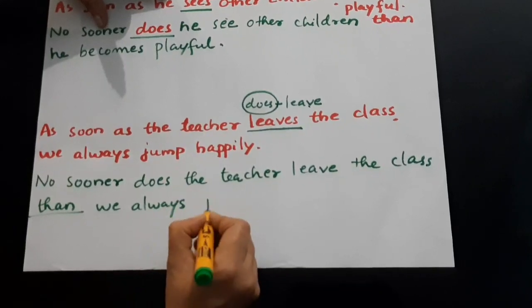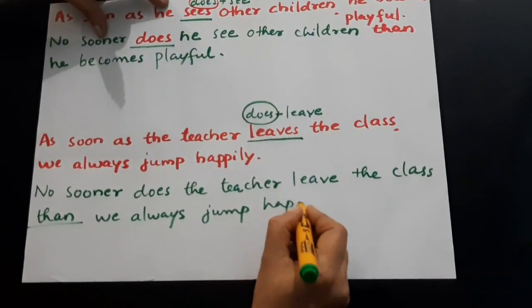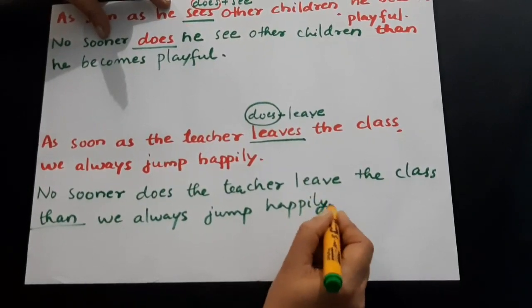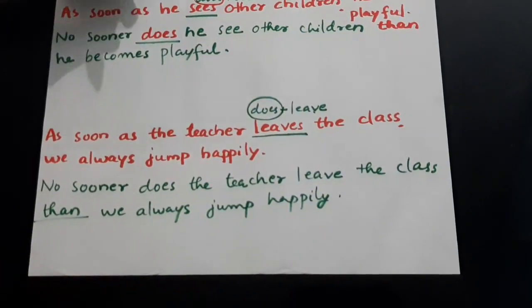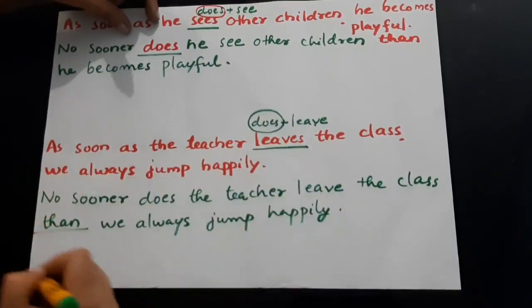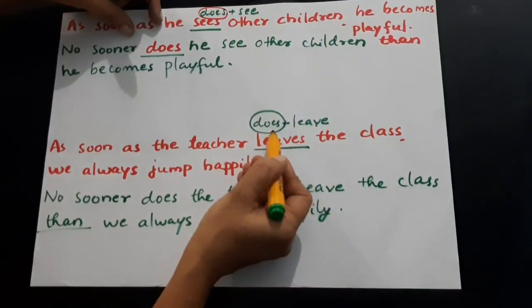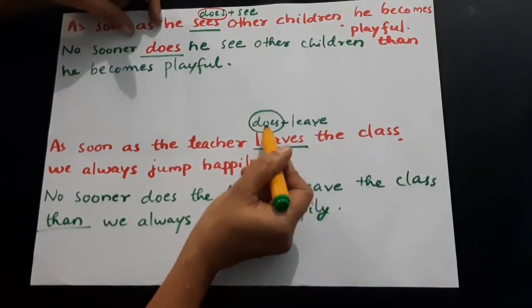we always jump happily. So always take care of this. If the verb is in the present form, instead of past perfect, that is had, you have to use the present form, does.